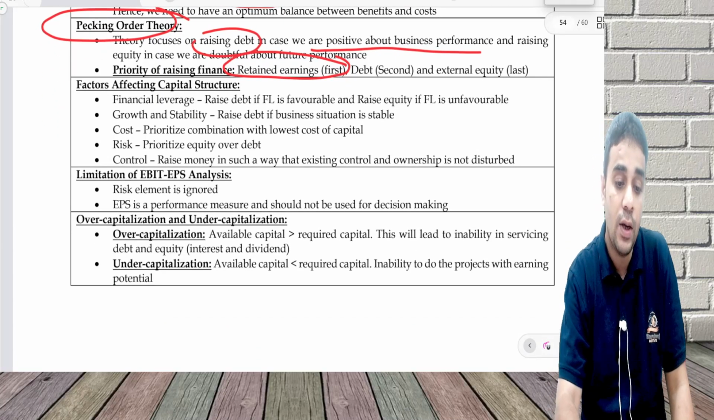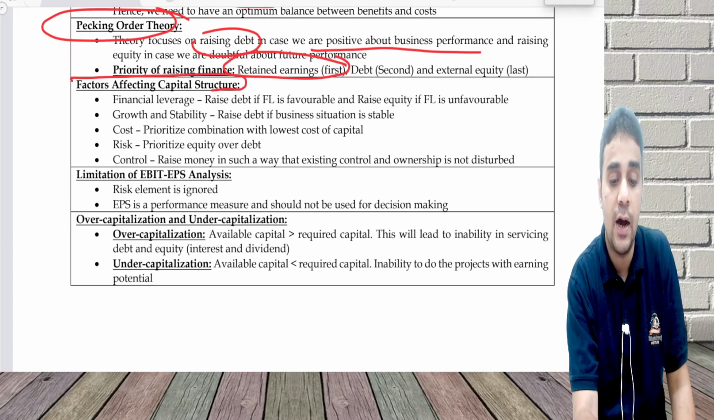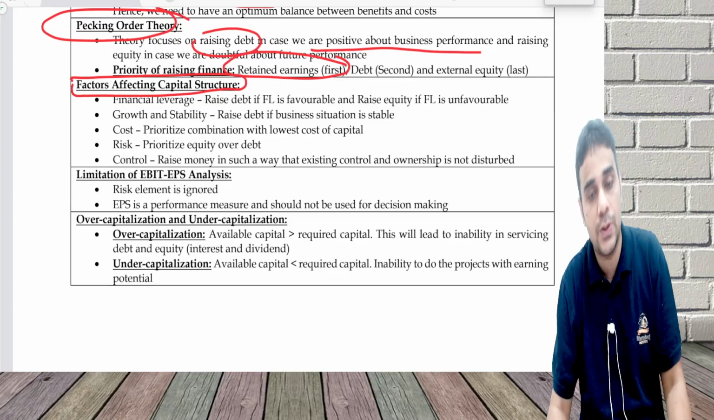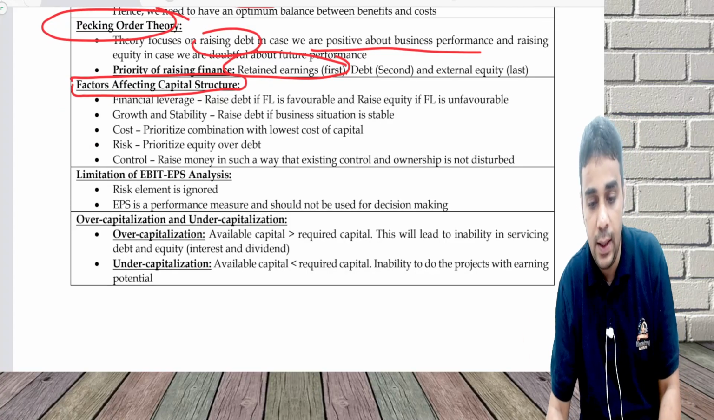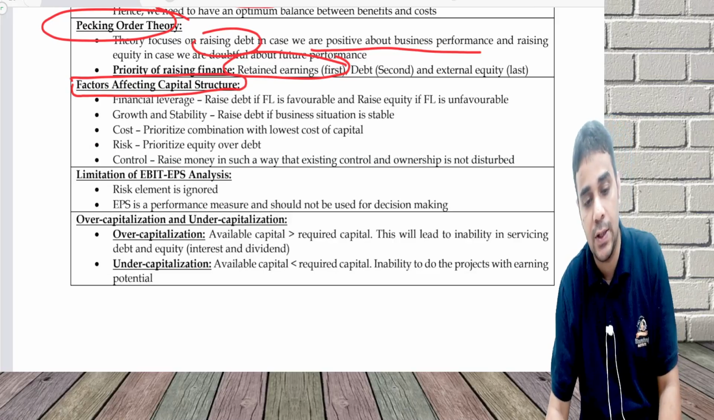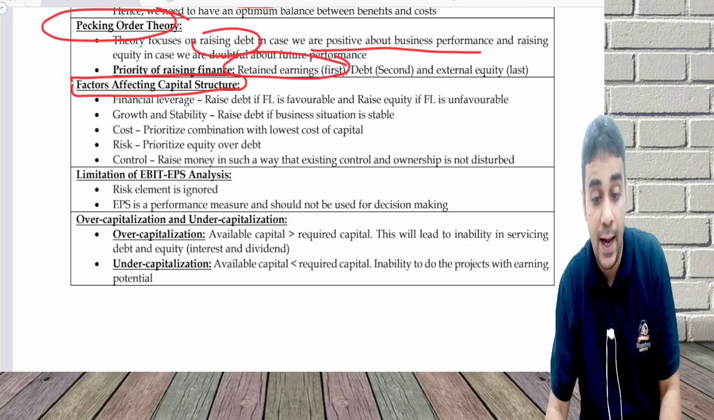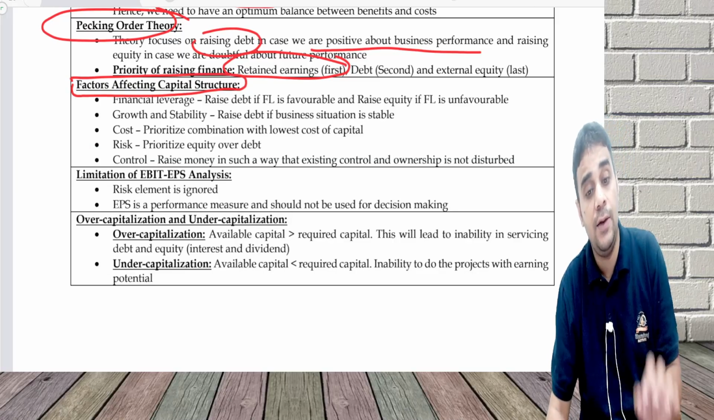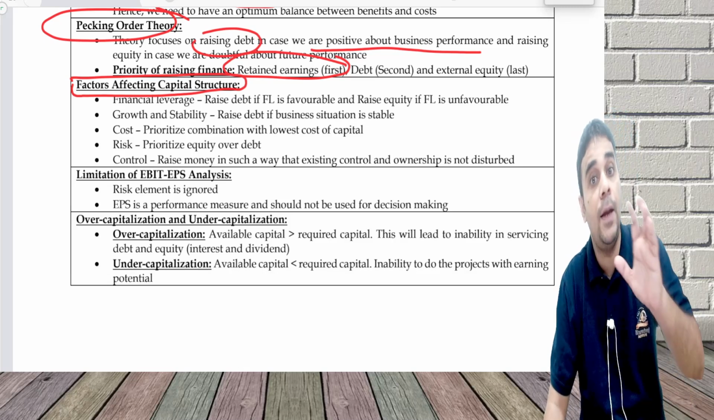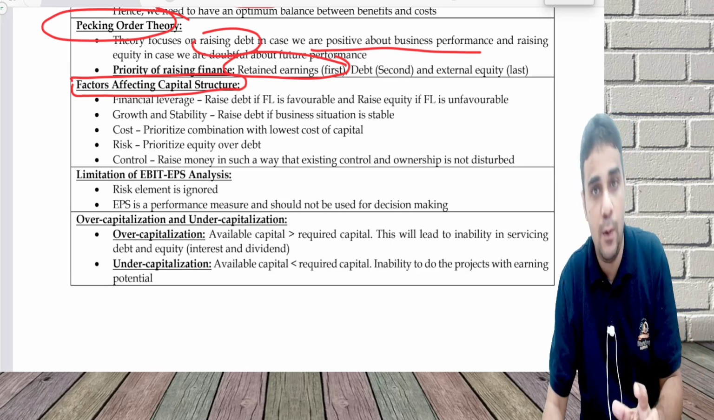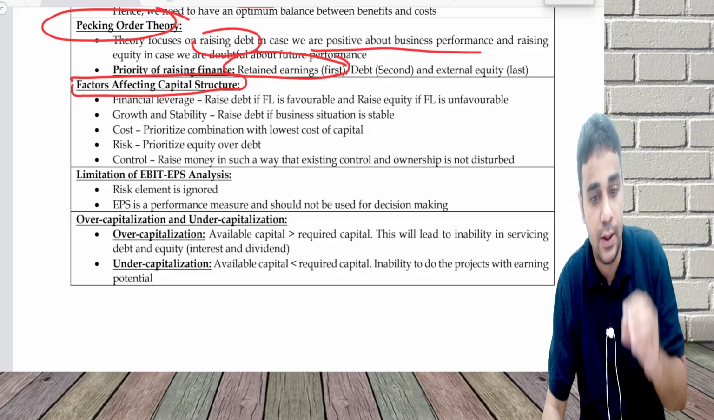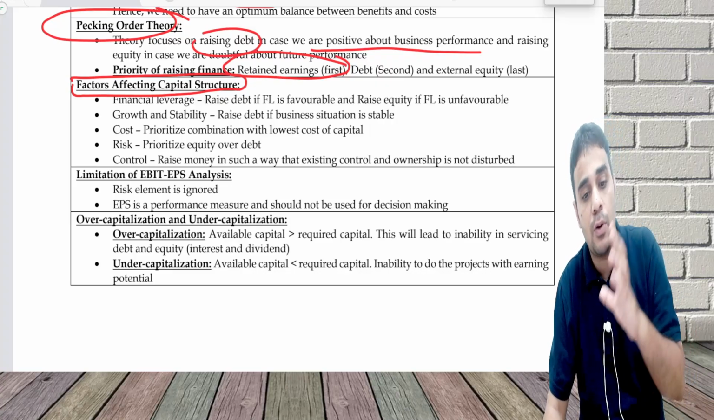Next, what are the factors which affect the capital structure? Capital structure is combination of debt, equity, and preference. What factors should I take into consideration? First factor is financial leverage. A financial leverage is considered to be favorable or unfavorable depending on the return on investment compared with cost of debt. We see this in leverages chapter. Return on investment compared with cost of debt.